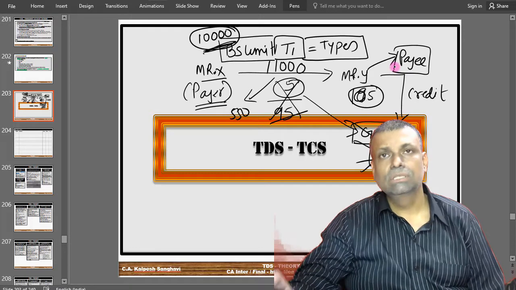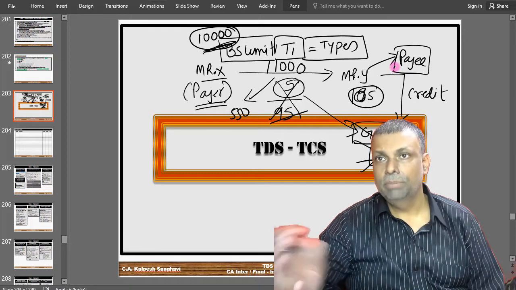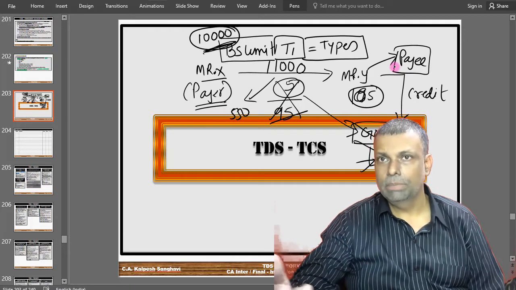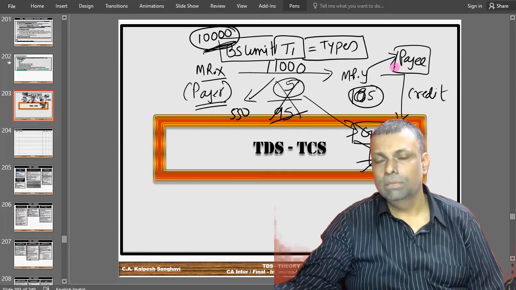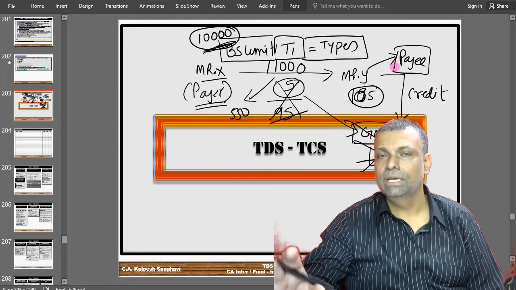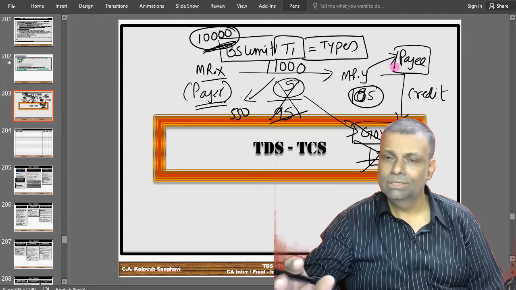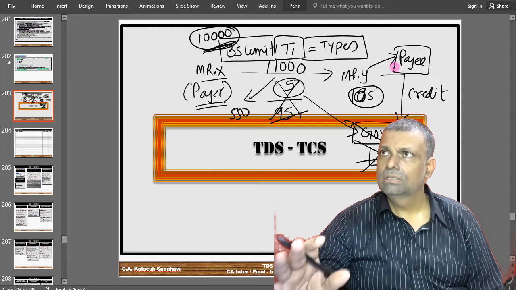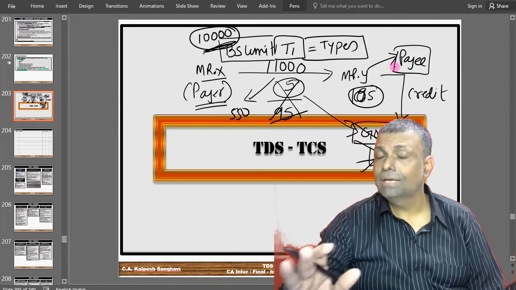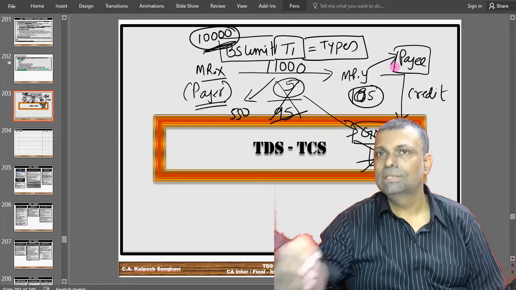So in the majority of situations, it will be specified that the payer is making the payment and the payee is receiving the payment. These kinds of situations will be created in almost every section. But somewhere some ifs and buts will be there, so you have to know that in the respective section. So these are the basic things that you have to know.